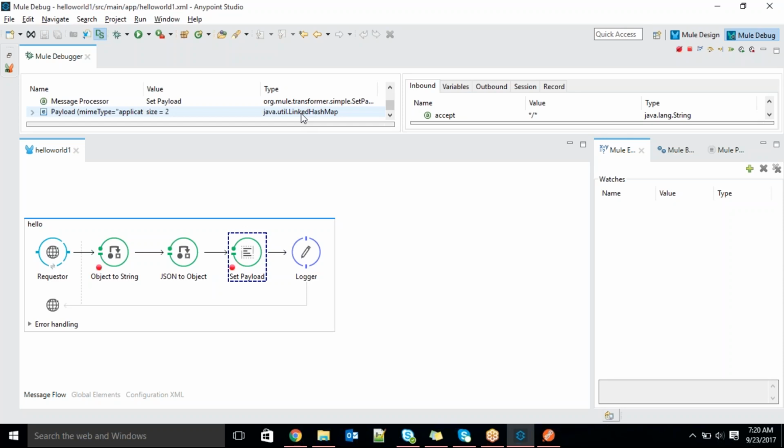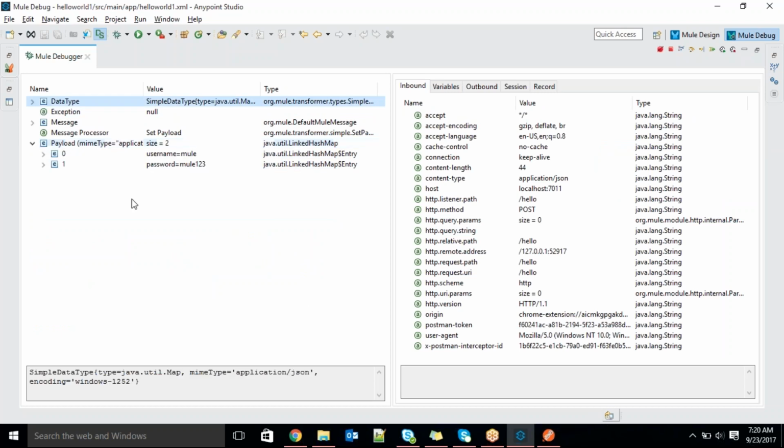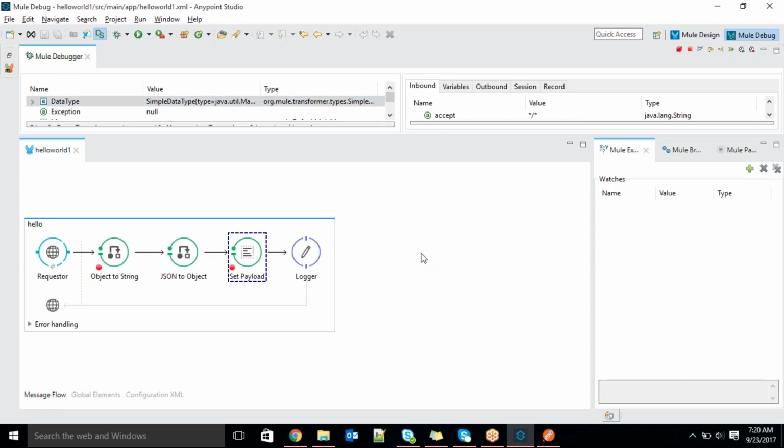The favorite Java object of MuleSoft is map, guys. Because if you convert into the map, it is easy to fetch the data, right? Because it's a key value pair. Map is nothing but a key value pair.